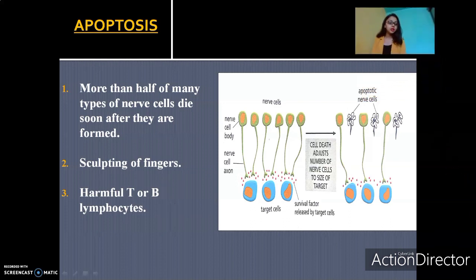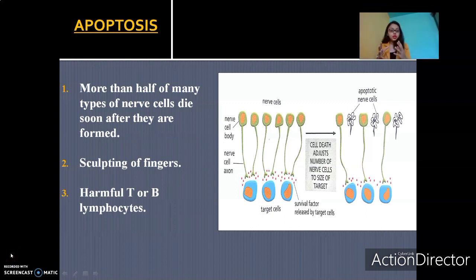Before we start defining what apoptosis is and the different pathways, let me just brief you with the basics. We already know that a cell undergoes cell injury when it encounters stress, any sort of stress. There are two types of cell injury: one is reversible, the other is irreversible. When the stress is of a severe nature for a longer period of time, the cell undergoes irreversible cell injury, which means the cell cannot come back to its original state. We are focusing on irreversible cell injury because apoptosis is a type of irreversible cell injury.